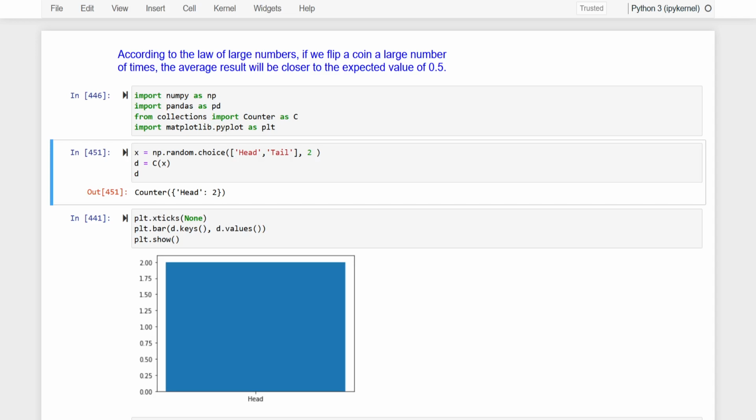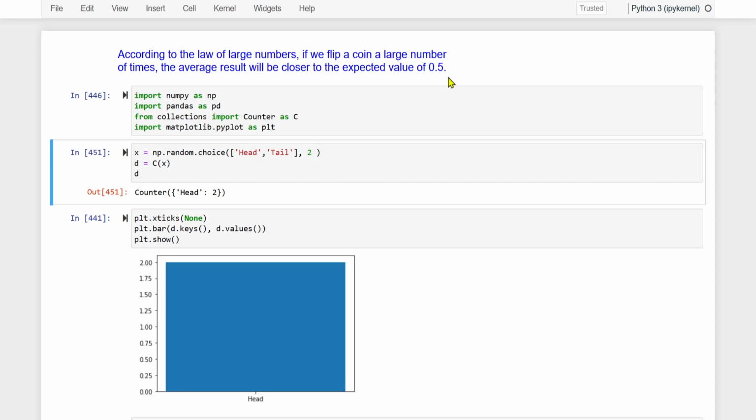The law of large numbers says that if we flip a coin a large number of times, the average result will be closer to the expected value of 0.5. Meaning, if we flip a coin 10,000 times, then more or less 5,000 times we will get heads and 5,000 times we will get tails.